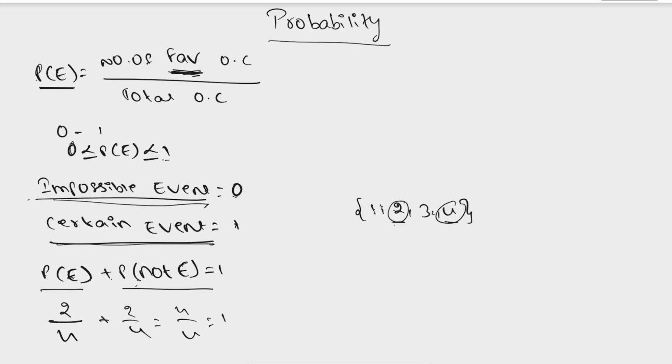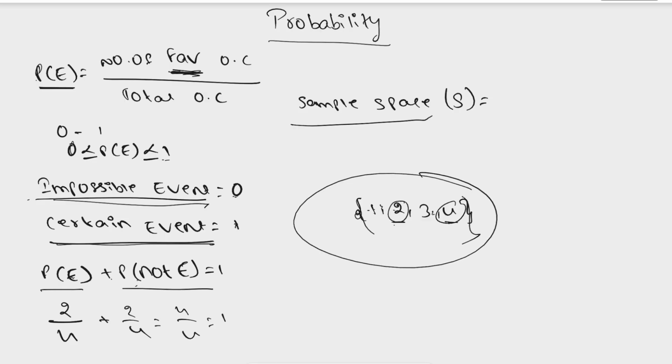And here we'll have sample space. What is meant by sample space? The sample space is denoted by capital S. In the sample space, we have the set of all possible outcomes of an experiment. As in the example, what is the sample space? All the elements which fit that condition, like 1, 2, 3, 4. All outcomes come under the set of sample space, and it is denoted by capital S. So these are the basic concepts we'll have in probability.